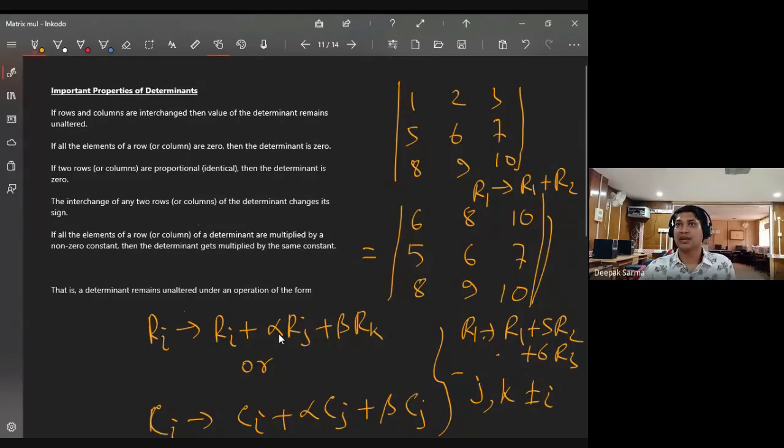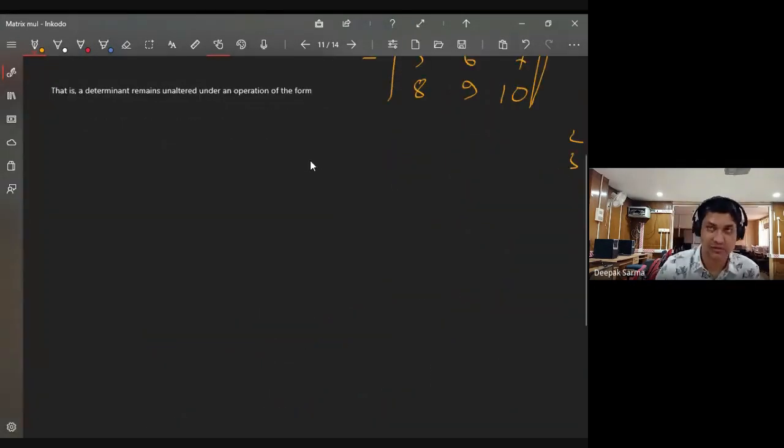Got it? If you replace any row by this operation, that is, if you replace R1 by R1 plus R2, R1 plus 5 R2, R1 plus 5 R3, or R1 plus some alpha Rj plus some beta Rk, the value of the determinant remains the same. I think some of you are getting confused. You can ask me. No questions?